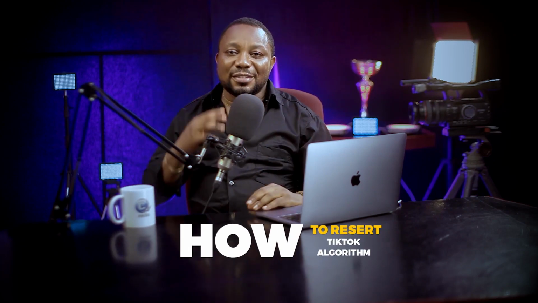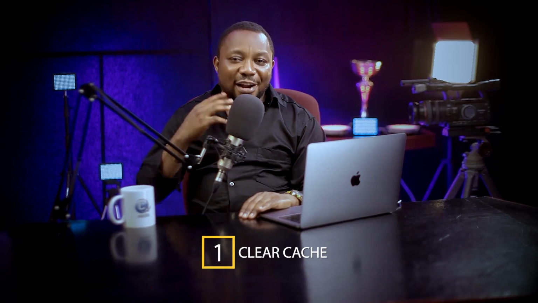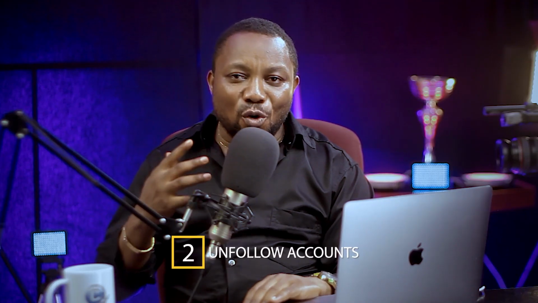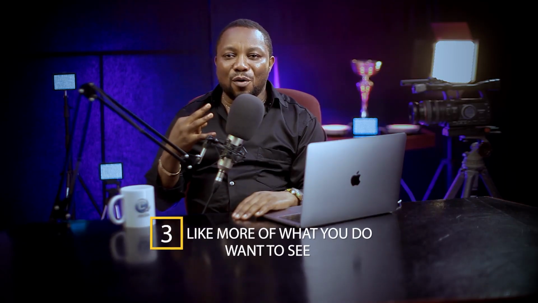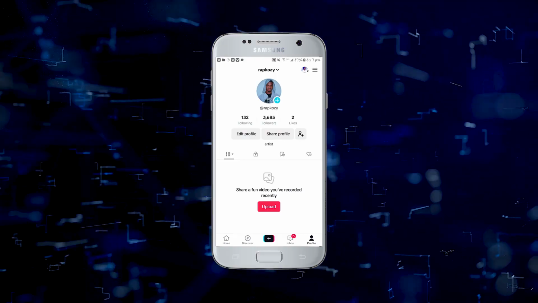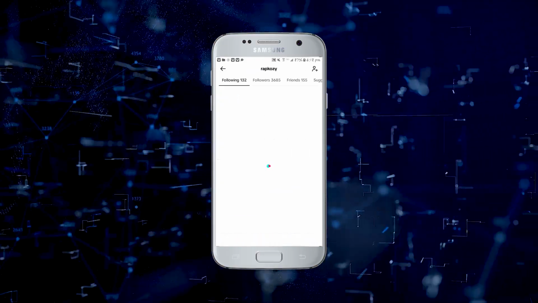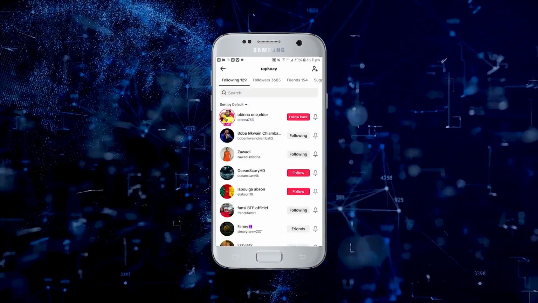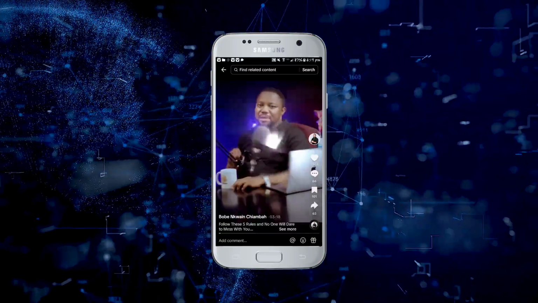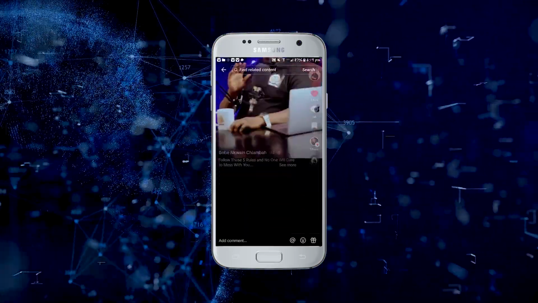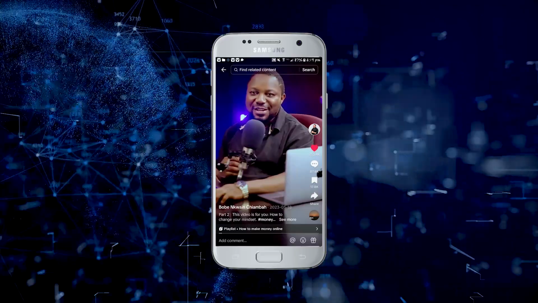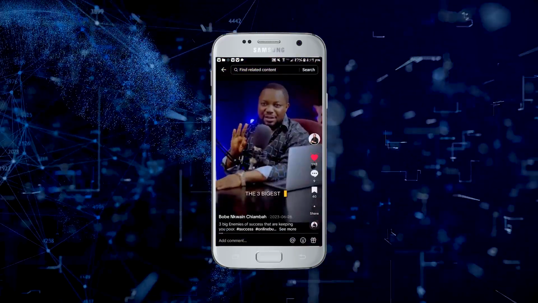How to reset the TikTok algorithm. There is no official way to reset the TikTok algorithm, but there are a few steps you can take to help retrain it, to change what you see on your For You page. 1. Clear cache. 2. Unfollow accounts. 3. Like more of what you do want to see. From your profile, click the number above following, then unfollow anyone you no longer want to see content from. Like more of what you do want to see. Send new signals to the algorithm about what you prefer to see by liking the types of videos you want to see more of.